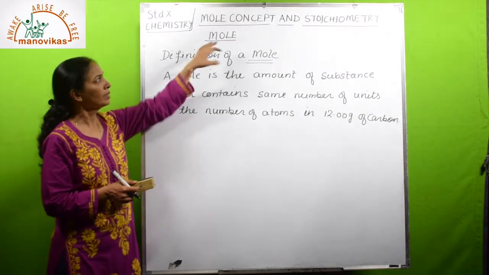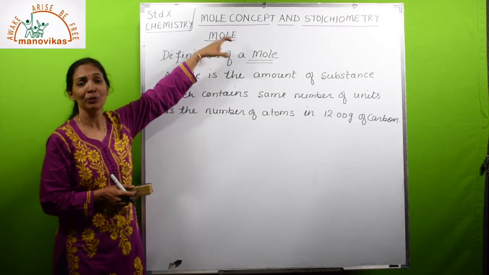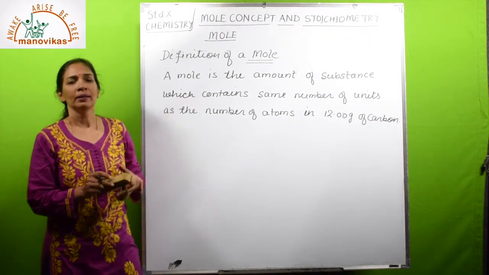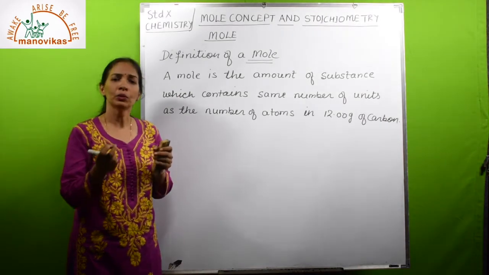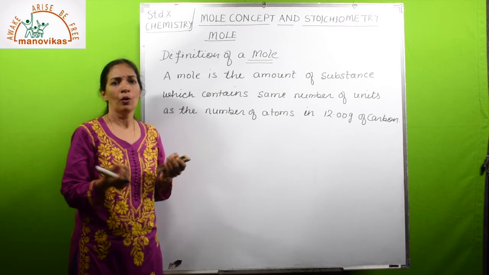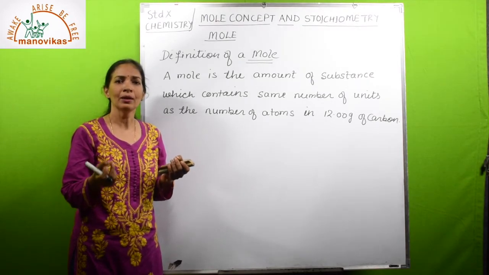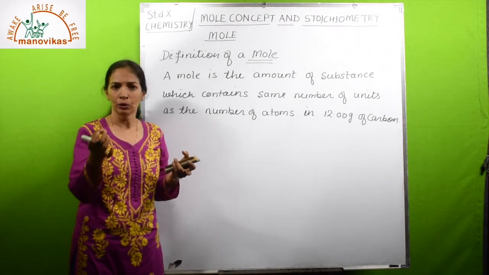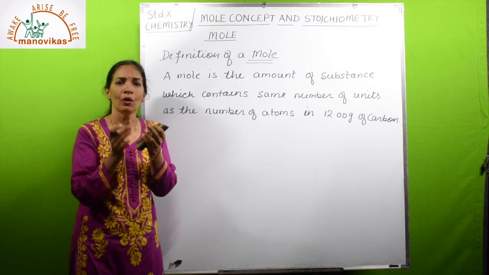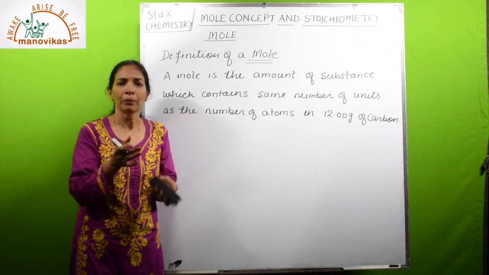Now let us understand the term mole. The term mole has come from this mole concept. So what is mole? See, it is practically impossible to get one particle, and that particle may be an atom or a molecule or an ion. So a bulk or a collection of particles can be obtained or referred to.